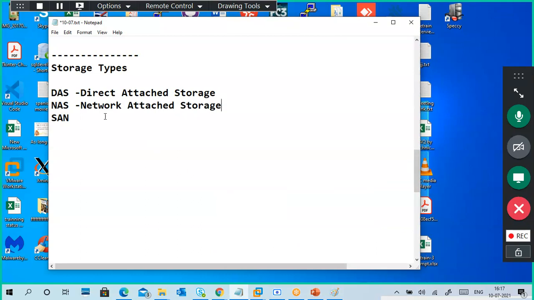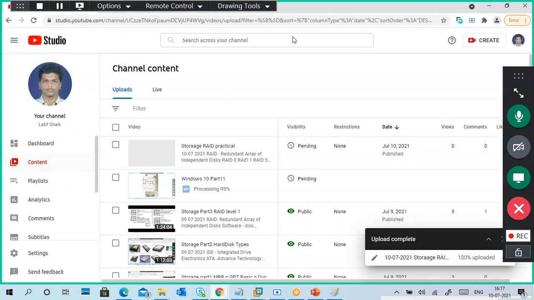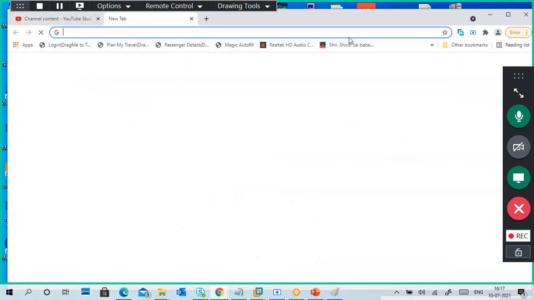Network attached storage. Common Internet File System. Okay, I will put it here with the spellings.